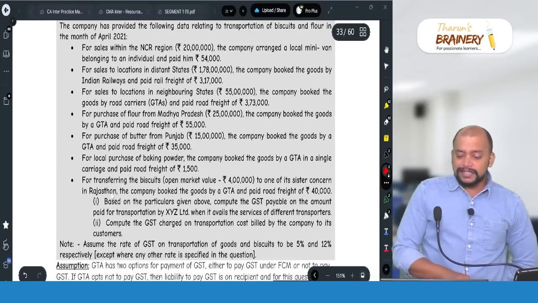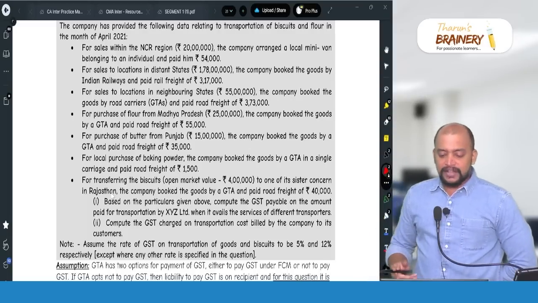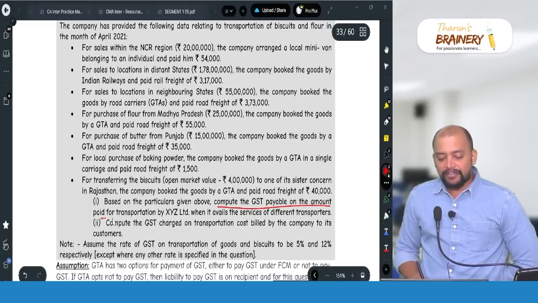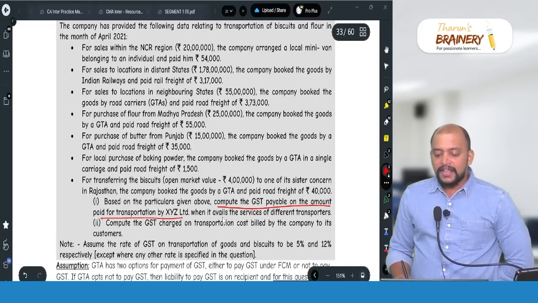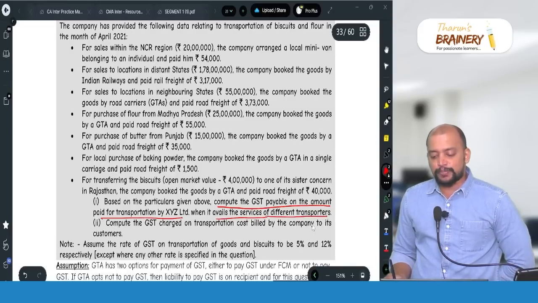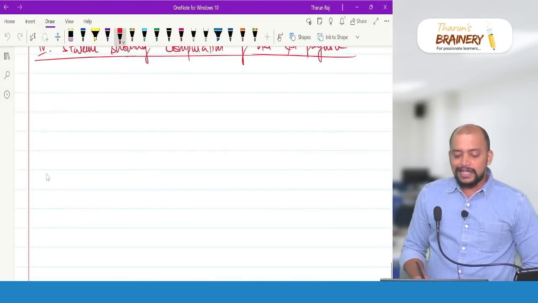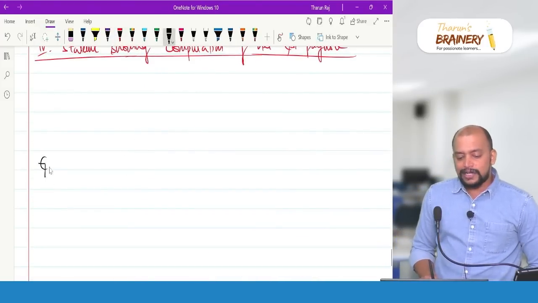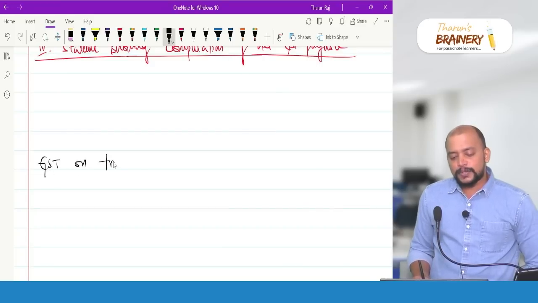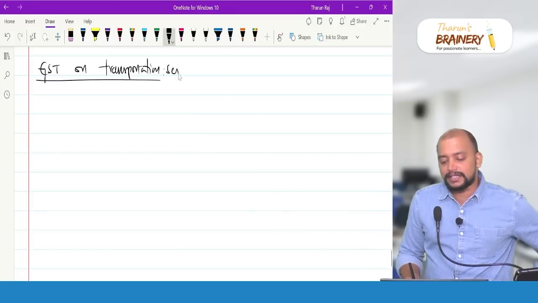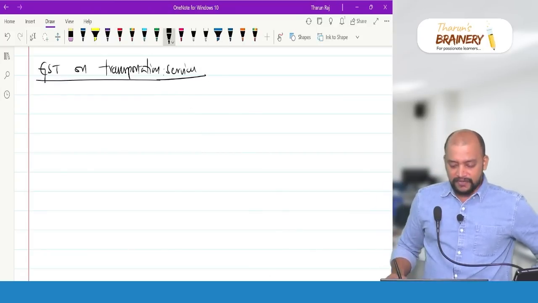Now, what is the requirement? Based on the particulars given above, compute the GST payable on the amount paid for transportation by XYZ Limited when it avails the services of different transporters. So the answer to this first question is, how much is the GST on transportation? Whether they pay it under FCM or RCM. So how much is the GST on transportation services that is received? That is the question here.